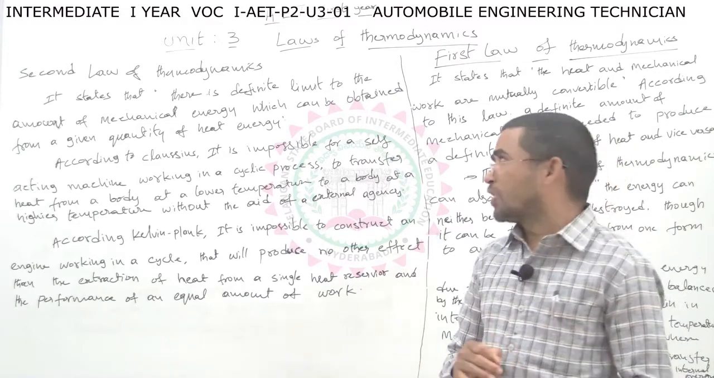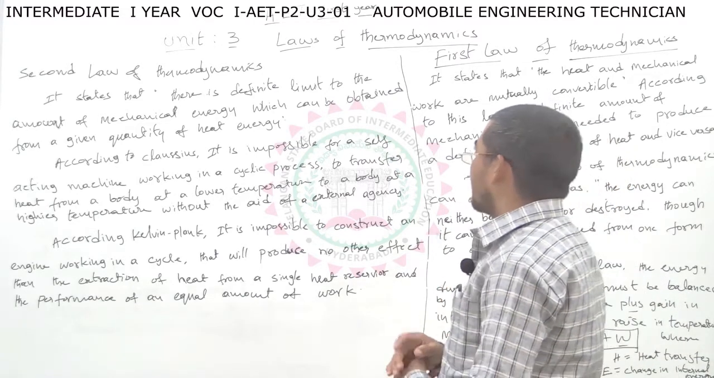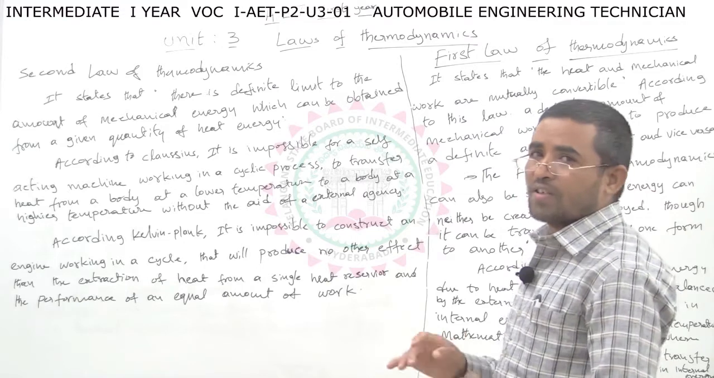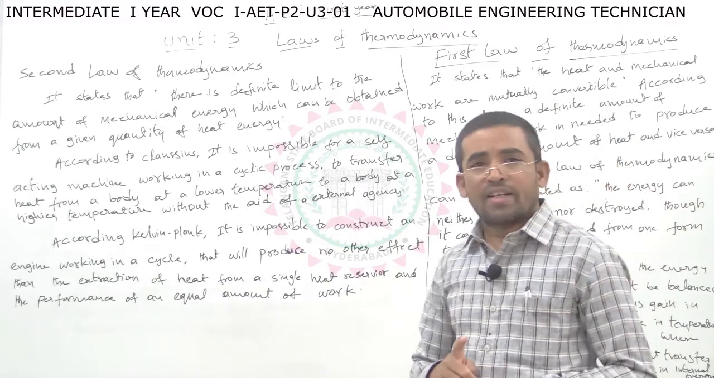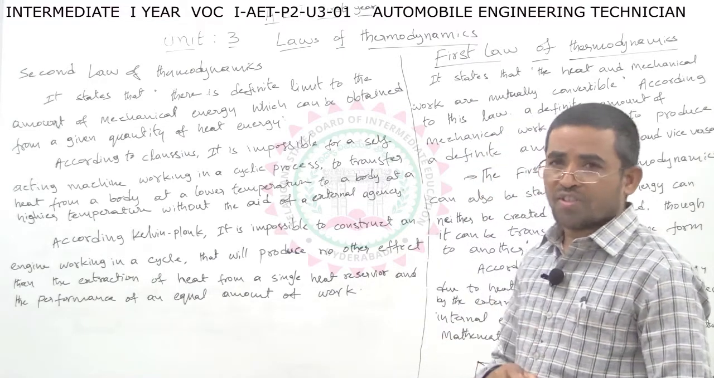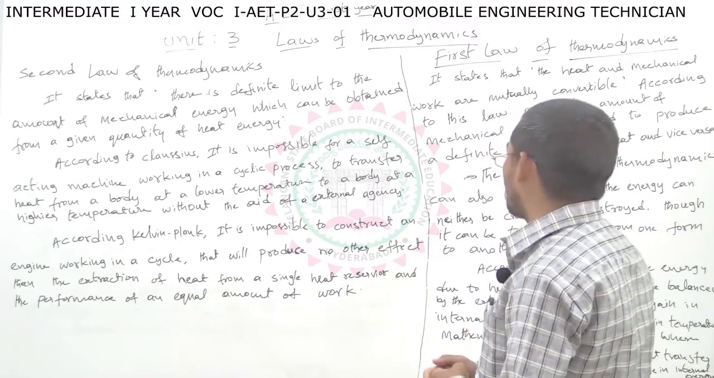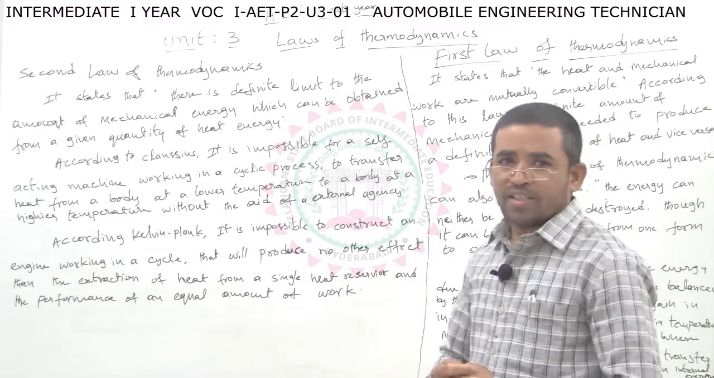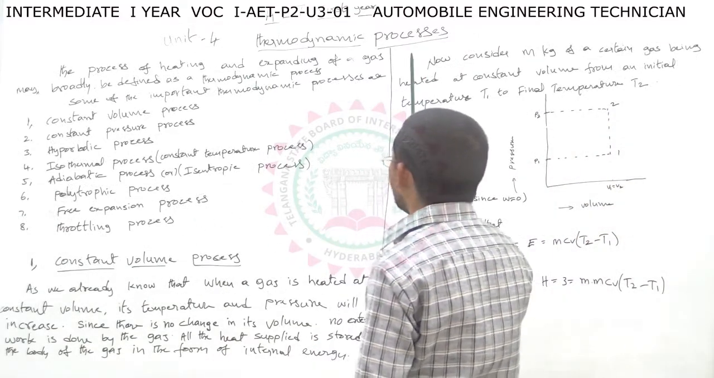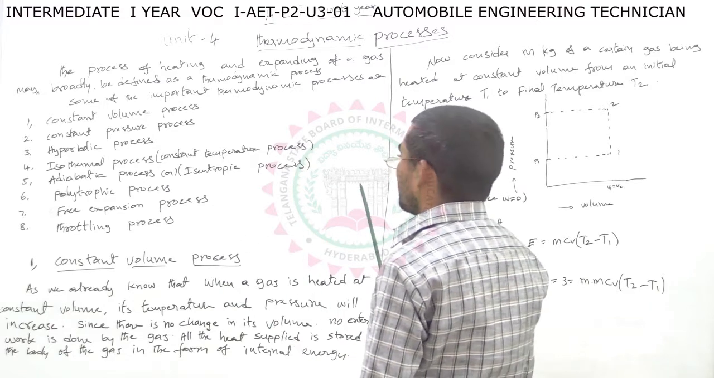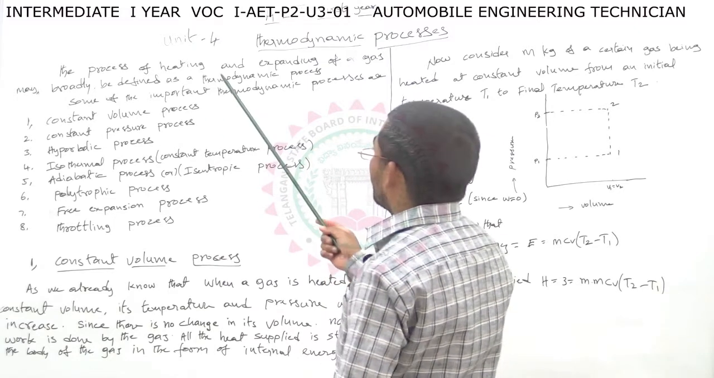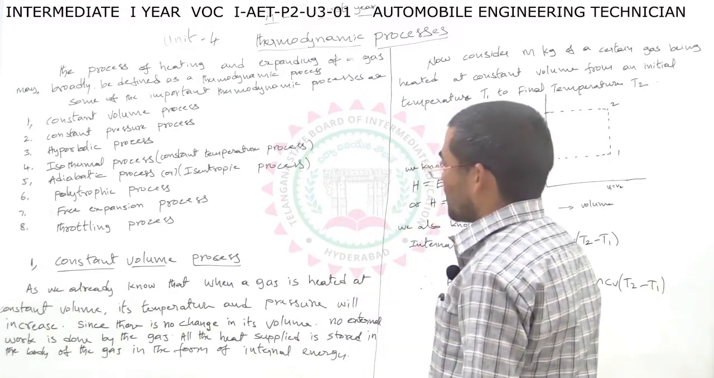Then long questions. In this lesson: explain the laws of thermodynamics. Explain the laws of thermodynamics means the zeroth law, the first law, and the second law of thermodynamics. There are 3 topics in the long question. Okay, important topics. Next, first year, Unit 4, thermodynamic processes. The last lesson was the laws of thermodynamics, Unit 3, and now Unit 4, thermodynamic processes.